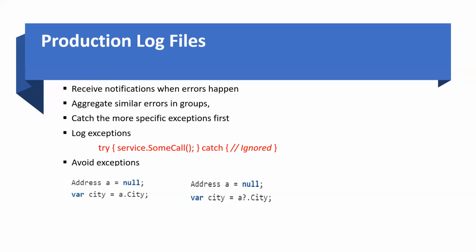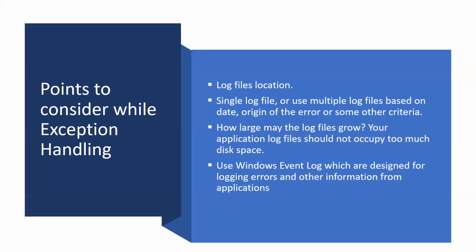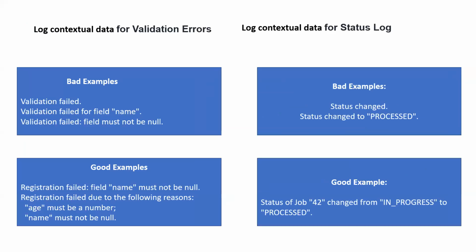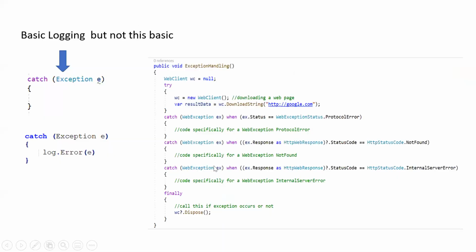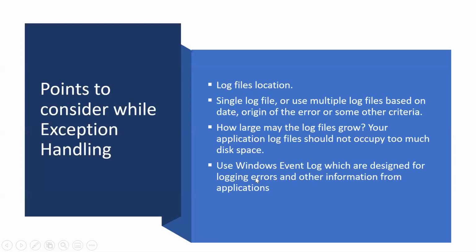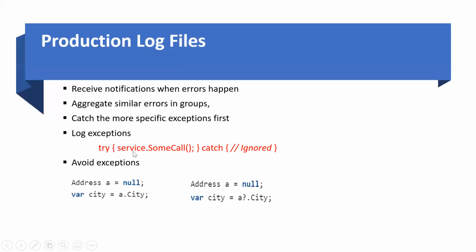Catch more specific exceptions first, which we have already seen in this example. The more specific one first, and afterward the generic ones. And log exceptions. This is obvious, but we sometimes ignore it.